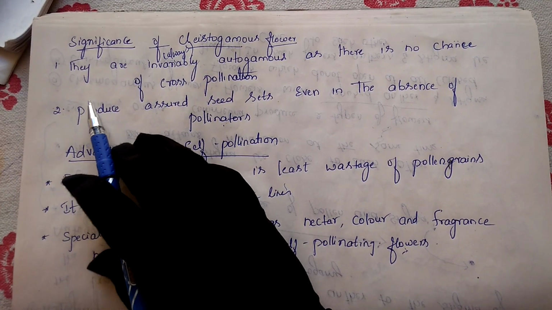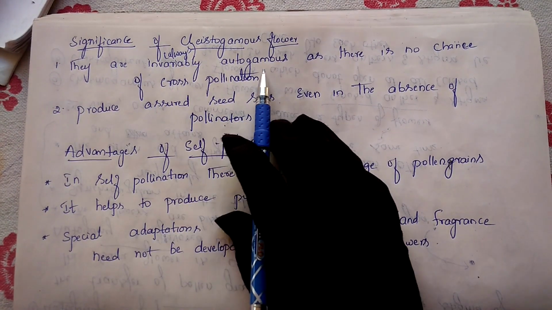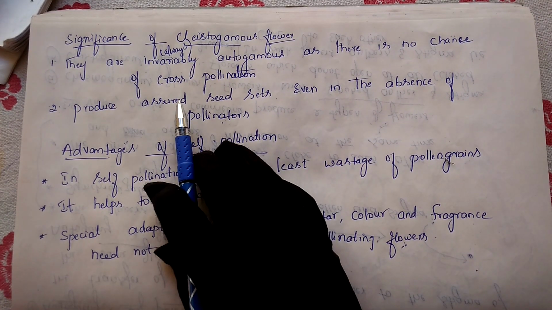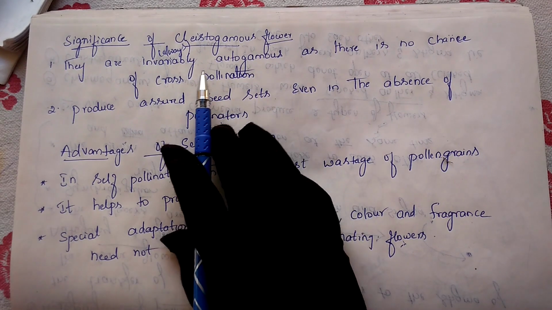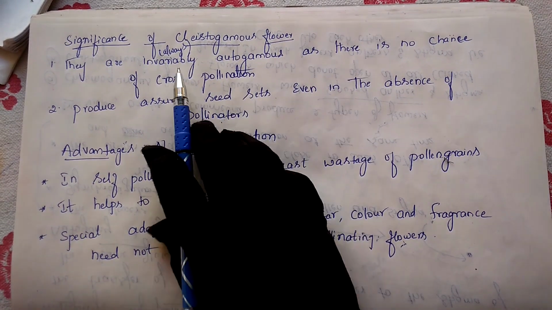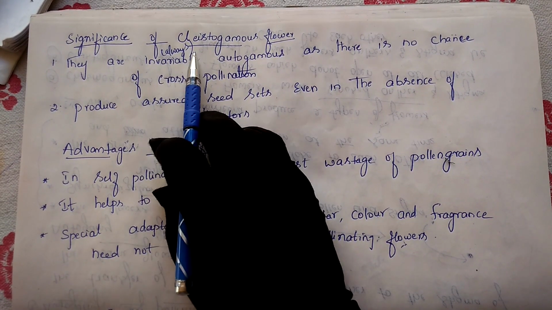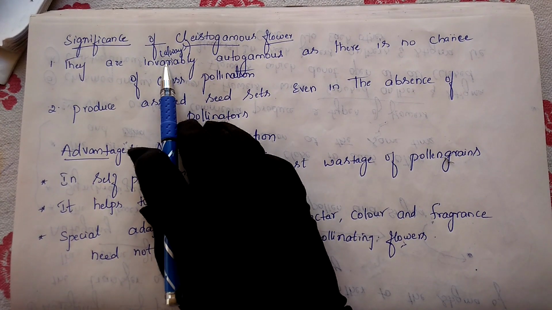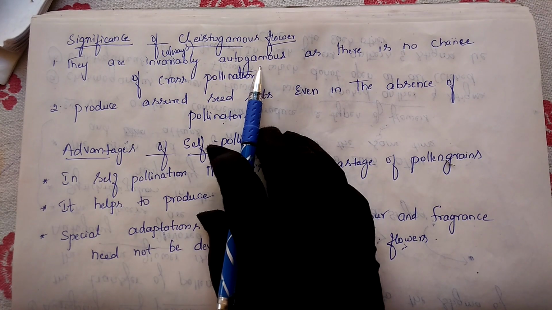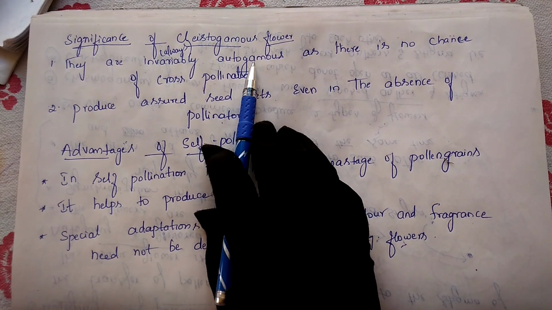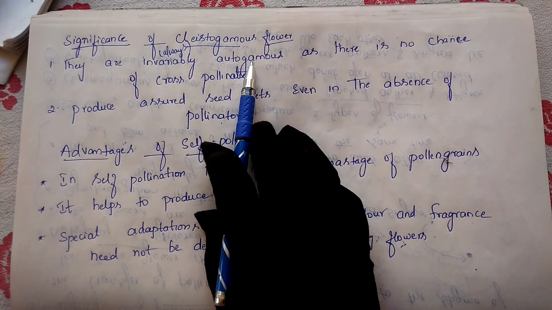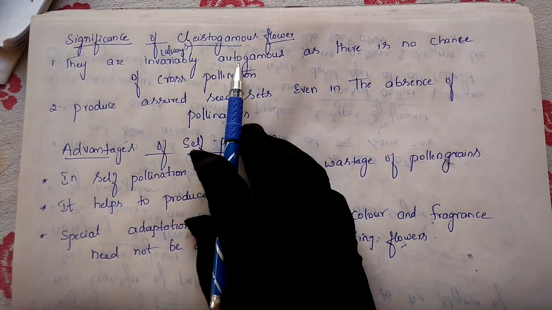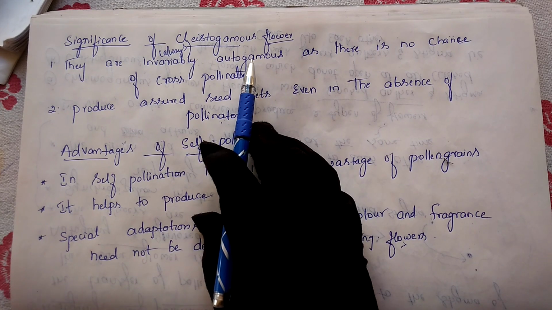The first benefit is that they are invariably autogamous, as there is no chance of cross pollination. Invariably means always. So this cleistogamous flower always goes for self-pollination or autogamy. Autogamous is nothing but self-pollination.